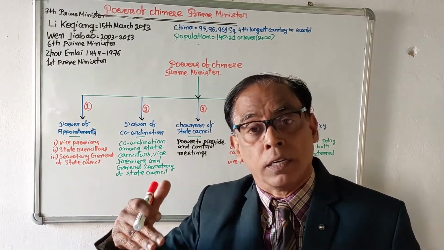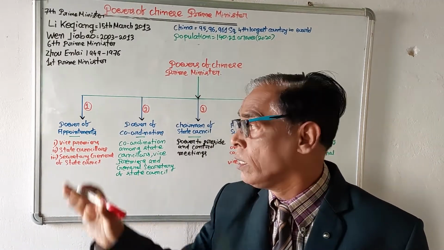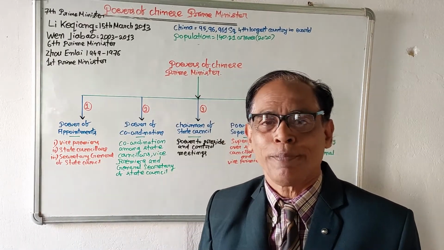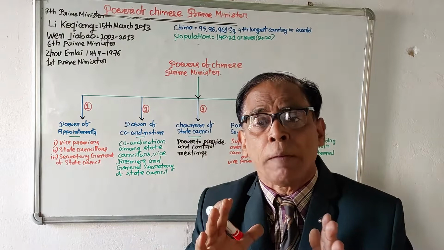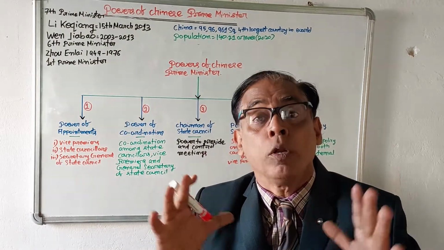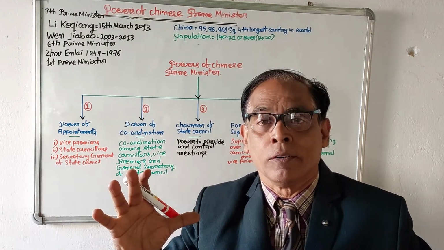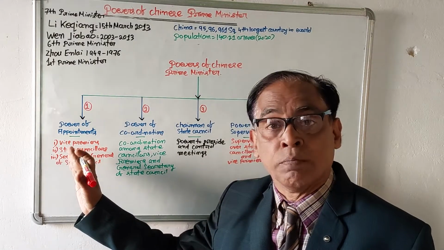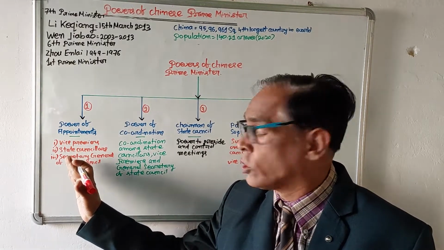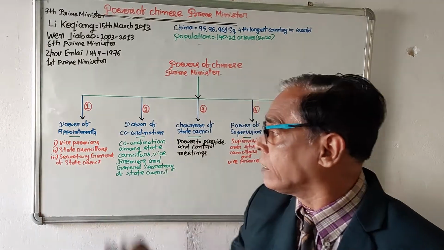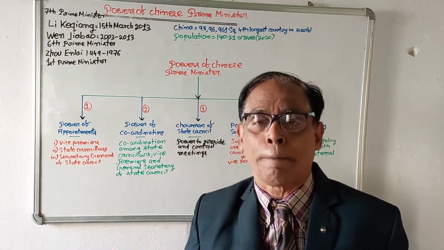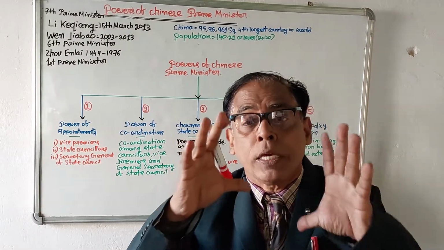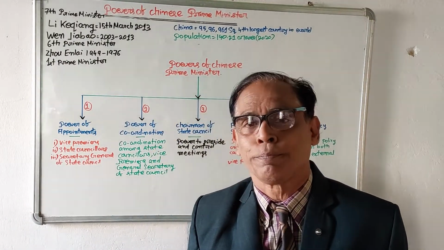After that, the National People's Congress will formally approve these names. So the Chinese prime minister has full power over the appointments of vice premiers, state councillors and the secretary general of the state council. So the prime minister of China is very important and very powerful.